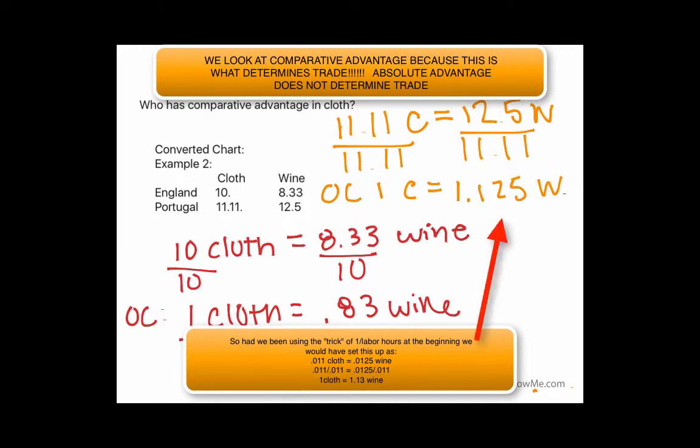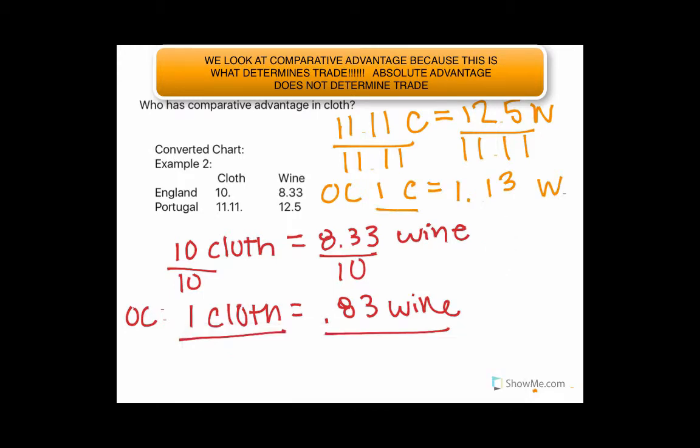So this is their opportunity cost of producing cloth. If we round this number down a bit, we'll just look at that as 1.13. So, if we're comparing the opportunity cost of Portugal to make one cloth to the opportunity cost of England to make one cloth, we're comparing this ratio to this ratio. It's starting to get a little bit messy here, but the idea is who can produce cloth at a smaller opportunity cost.